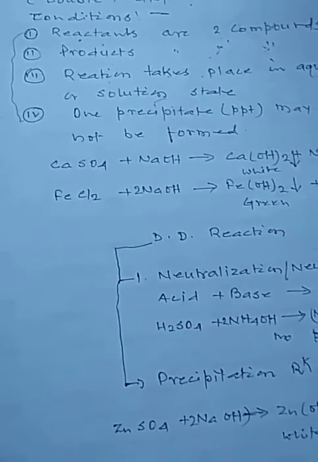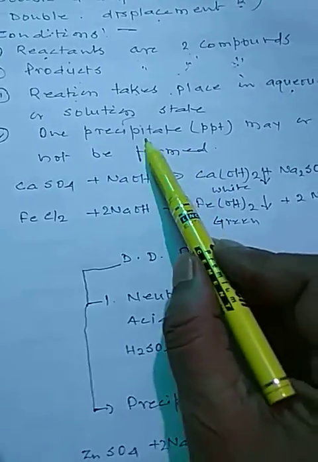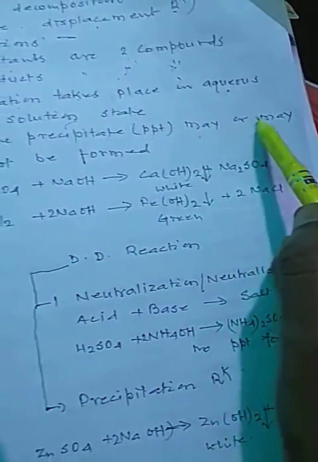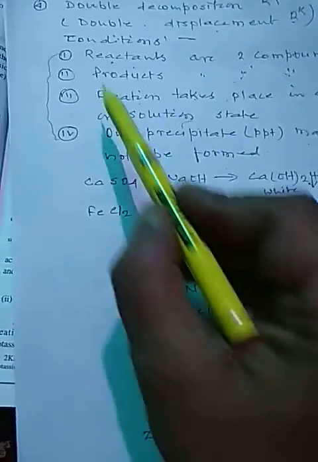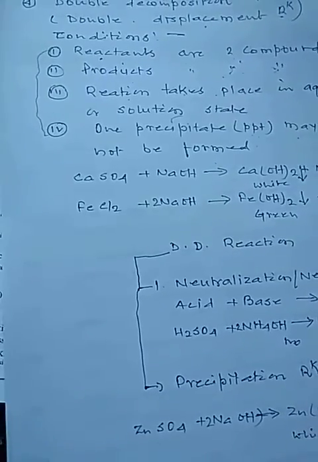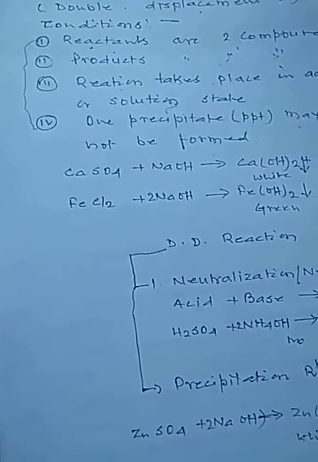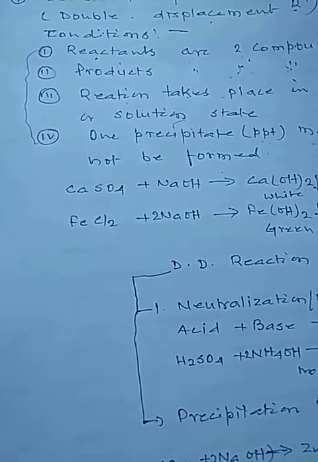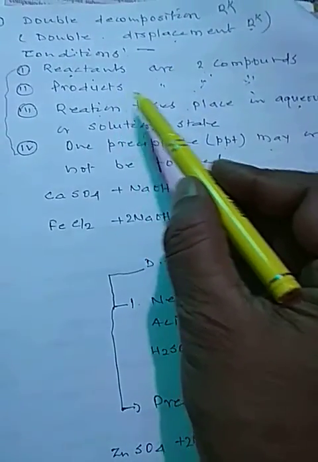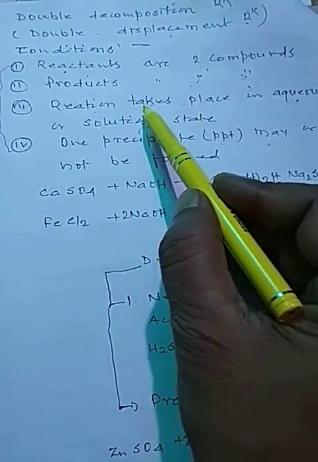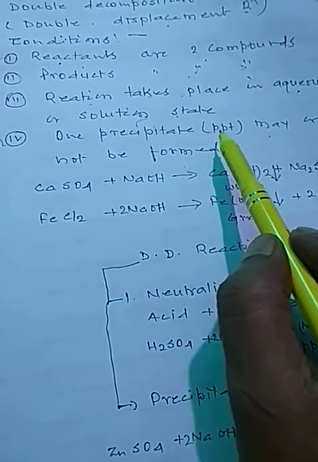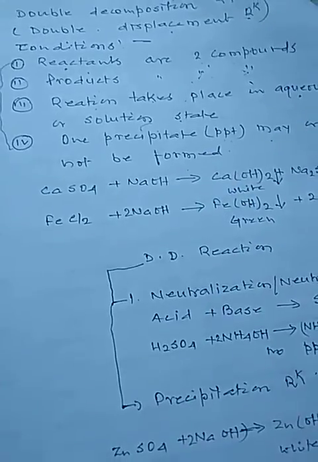Now, what is the fourth condition? One precipitate, in short we write PPT, one precipitate may be formed or may not be formed. Now, if we combine all these 4 points, we will get the definition of double decomposition reaction. So, a chemical reaction in which two compounds reacts to form two products and the reaction takes place in aqueous or solution state, in which one precipitate may or may not be formed.